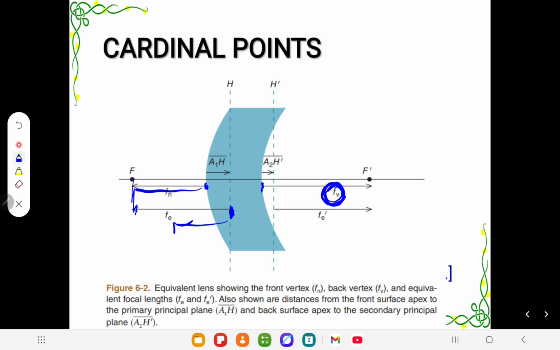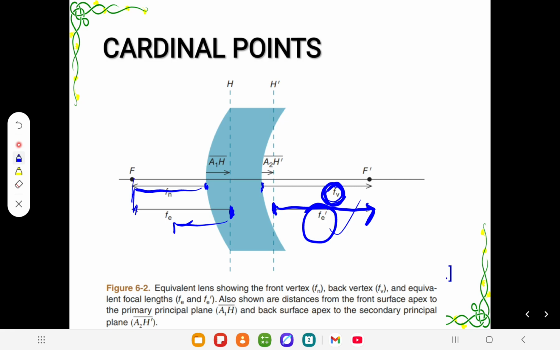When we consider from the secondary principal plane to the secondary focal point, it's called the back equivalent focal length. So it's centrally important to understand where the focal length is taken from.